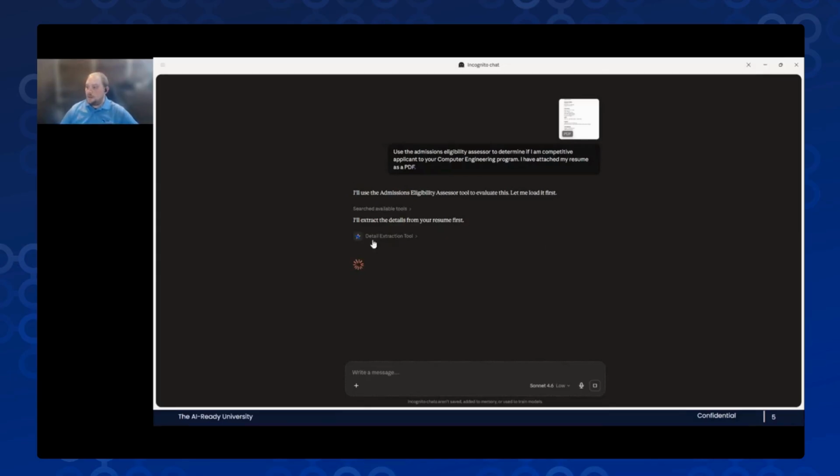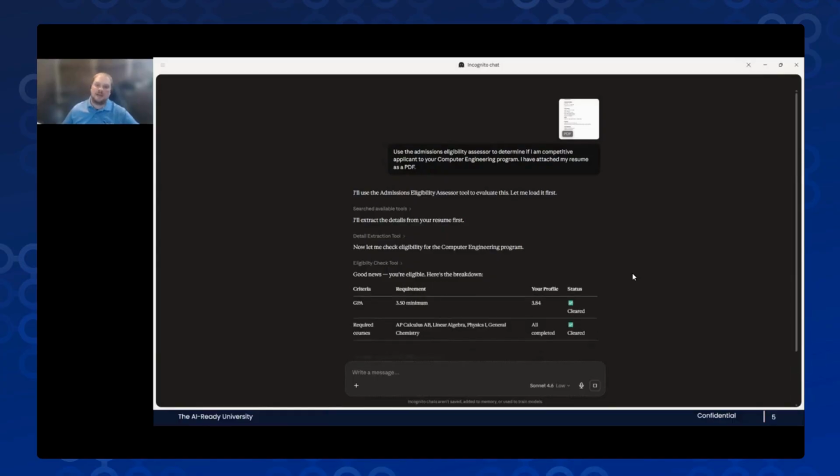So again, Claude is telling us what tools it's using. In this case, it's using what's called the detail extraction tool. This is a PDF parser that we built. Today, in native Gemini, Claude, and ChatGPT, you can put in unstructured data like a PDF and it'll parse it for you. But this one is specifically looking for specific data, and it's going to repackage that data in a way that the other tools can consume more efficiently.